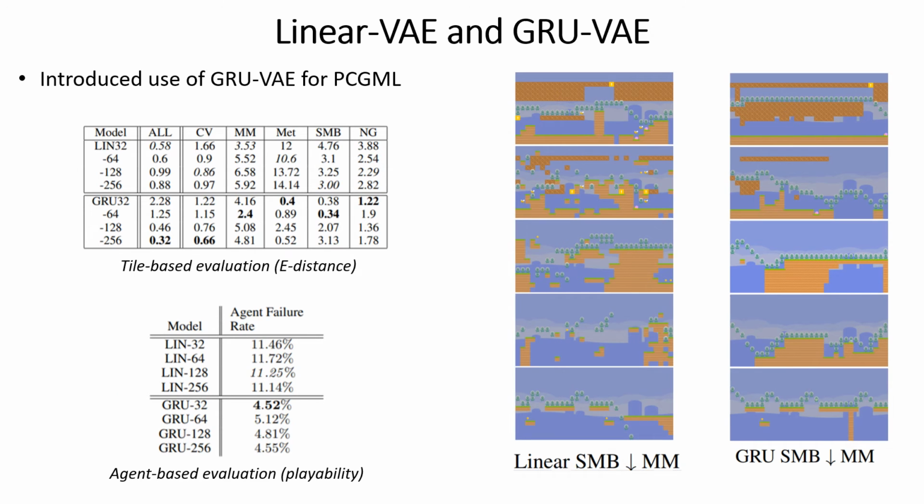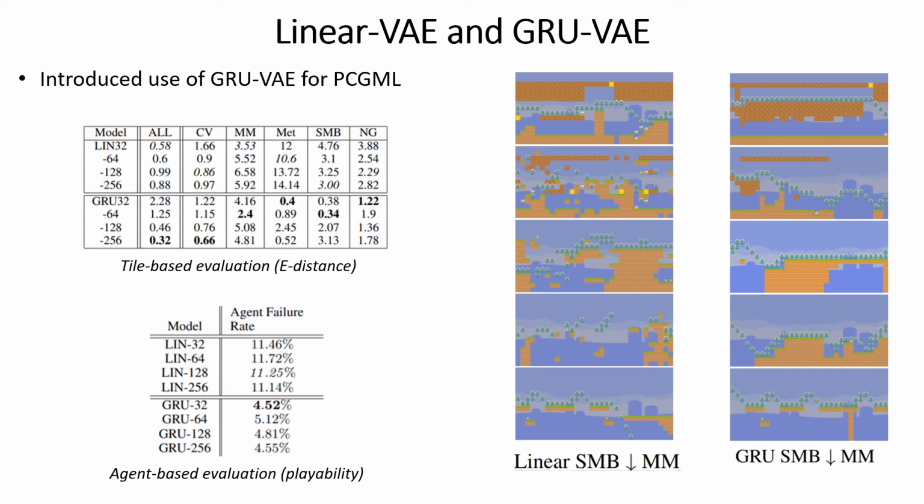Finally, we trained two types of VAEs, one consisting of linear layers, the other consisting of layers of GRUs, which to our knowledge is the first use of the GRU VAE for PCGML work. Based on our evaluations, we found that the GRU VAE is better at both learning the level structures and patterns within the games, and also producing more playable levels.